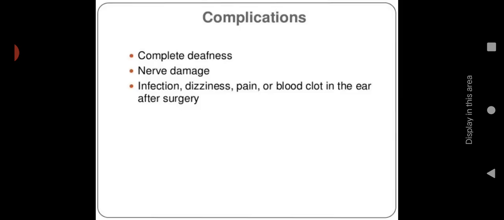Then complications are complete deafness that can occur due to otosclerosis. Then nerve damage can occur if the disease or the bony growth is increasing. Then infections, dizziness, pain, or blood clot in the ear after the surgery. So these are the possible complications of otosclerosis. So this is all about the topic.